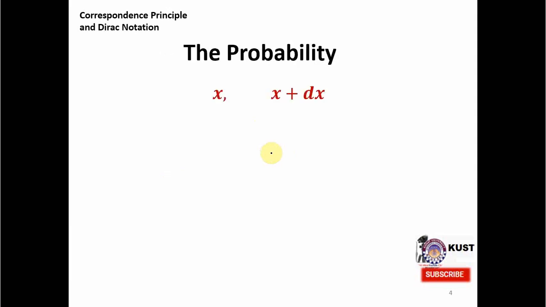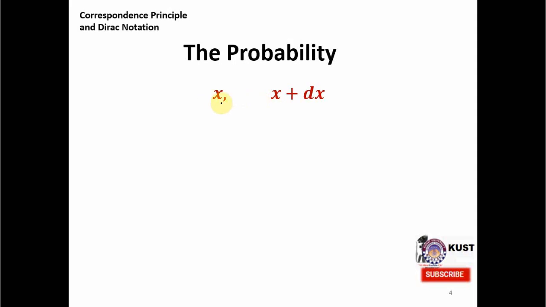So the probability of finding the particle in some interval, let's call this interval between x and x plus dx. Classically we want to know what is the probability of finding the particle in this interval, that is between x and x plus dx. Keep in mind that we don't know the initial position. Now if we know the initial position, then it will be easier and the problem will be different to locate the particle in this interval. But since we don't know its initial position, we have to just calculate the probability of finding the particle in this interval.